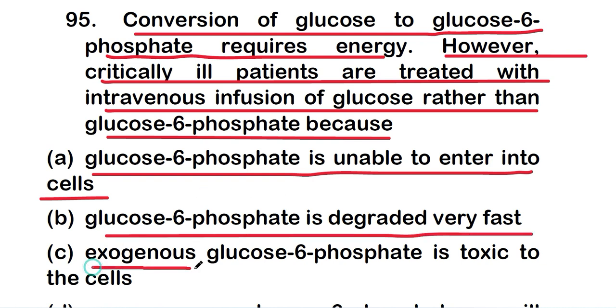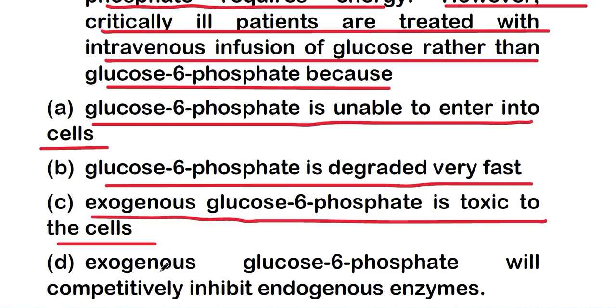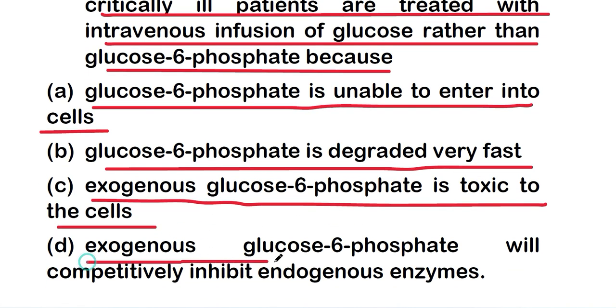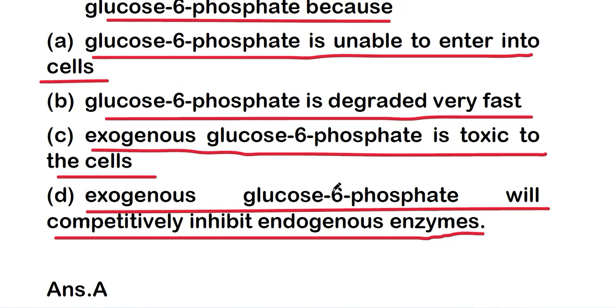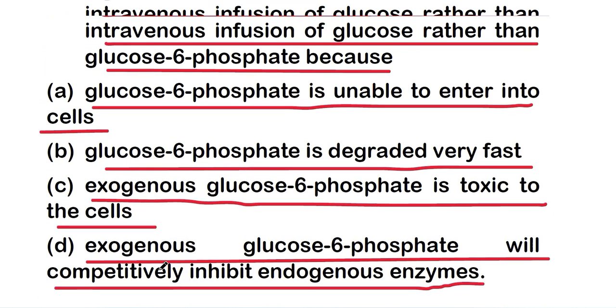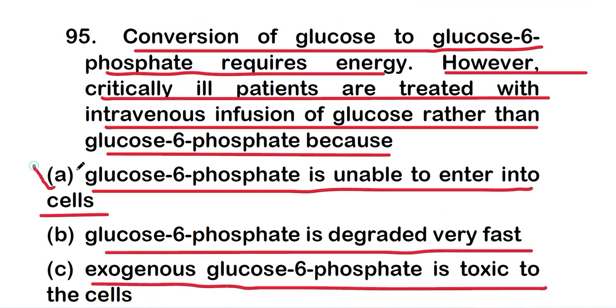Option C, exogenous glucose 6-phosphate is toxic to the cells. Or option D, exogenous glucose 6-phosphate will competitively inhibit endogenous enzyme. And the right answer is option A. That is, glucose 6-phosphate is unable to enter into cells, and that's why critically ill patients are treated with intravenous infusion of glucose rather than glucose 6-phosphate.